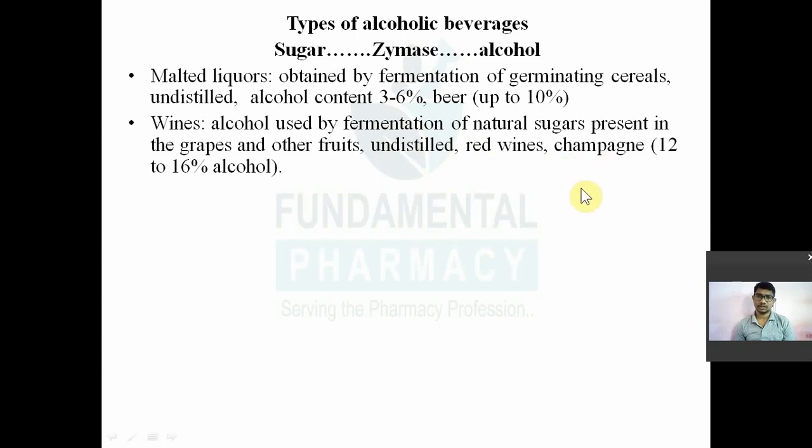Then champagne is also there. Champagne will also have the same percentage of alcohol, 12 to 16%. But what happens in the champagne? Champagnes are packed before fermentation is complete. So before fermentation takes place to completion, whatever liquor is there is packed into the bottle, so that the carbon dioxide that will be evolved from the fermentation process will produce a foam inside the bottle, and that is nothing but the champagne. So champagne is also a fermentation product of your fruits, your grape wine and all that.